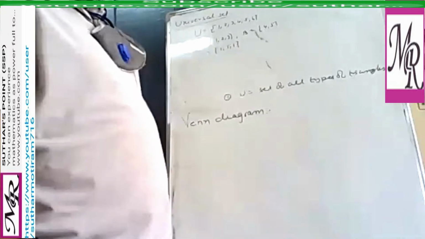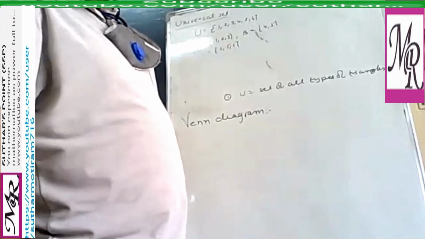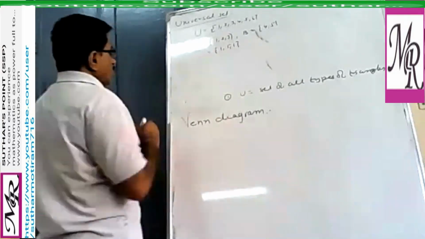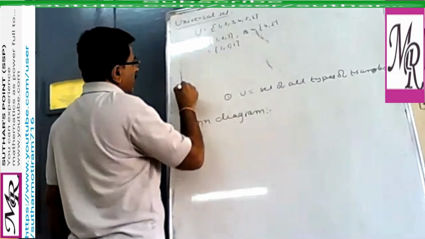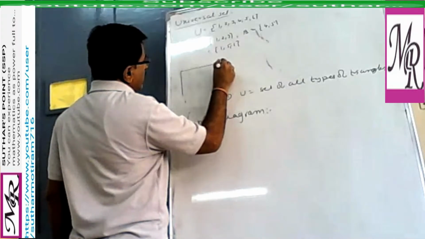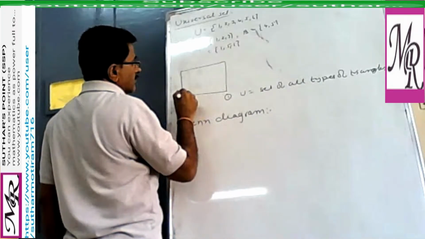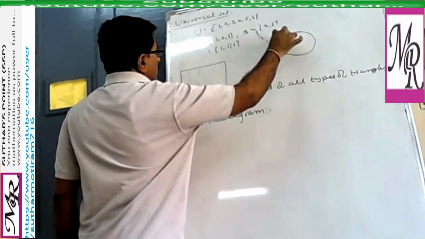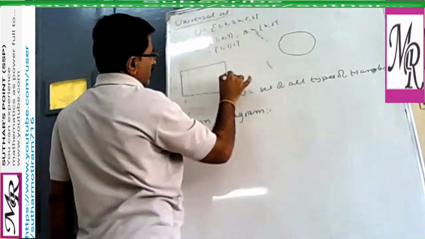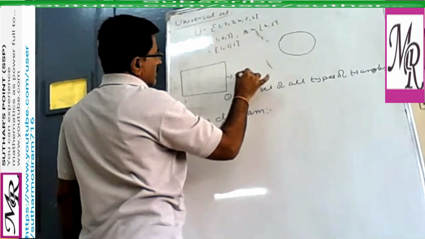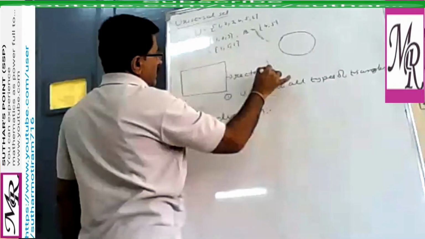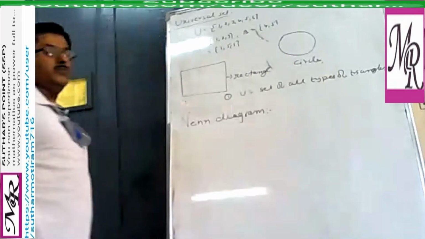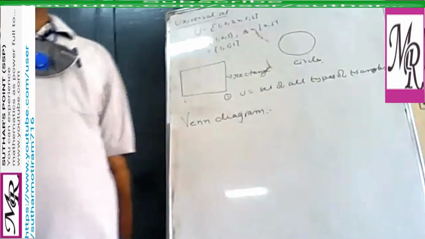These diagrams consist of rectangles and closed curves, usually circles. So in this diagram, we mainly use two types of figures: one is a rectangle and the other is a closed curve, that is, a circle. Circles and rectangles are used for representing the relationship between sets.